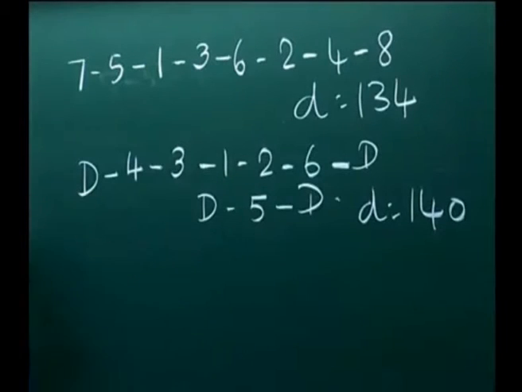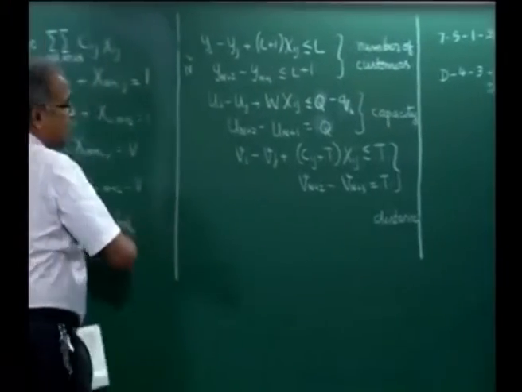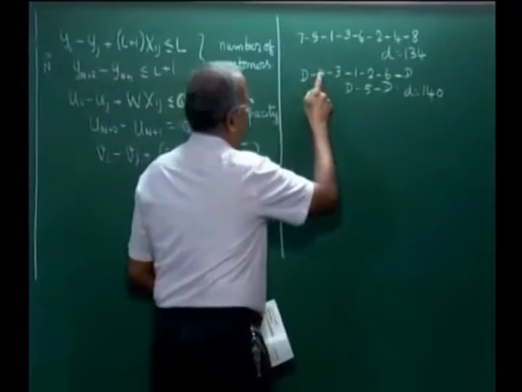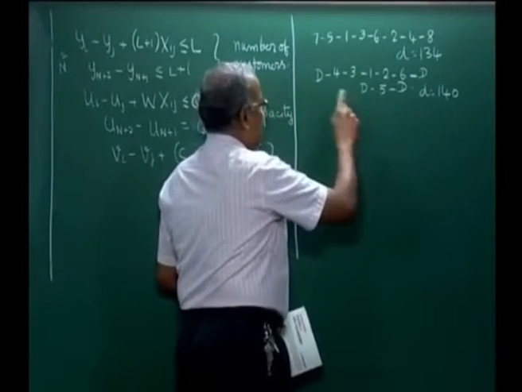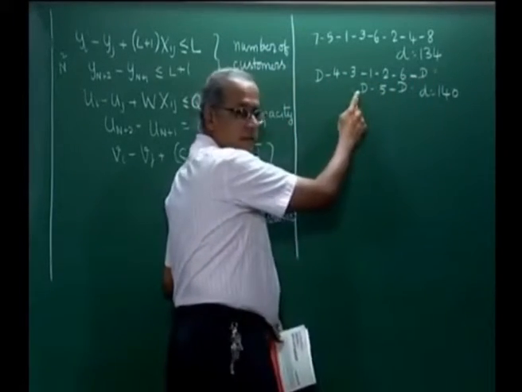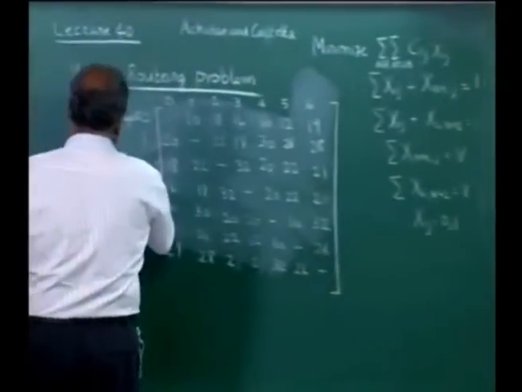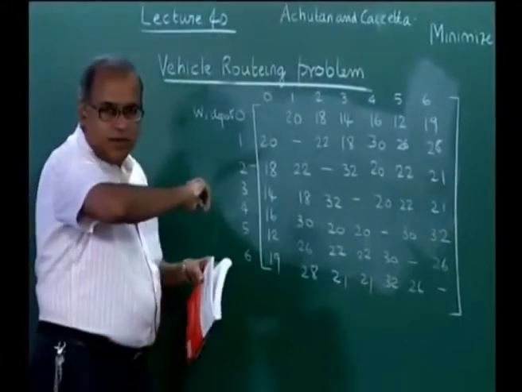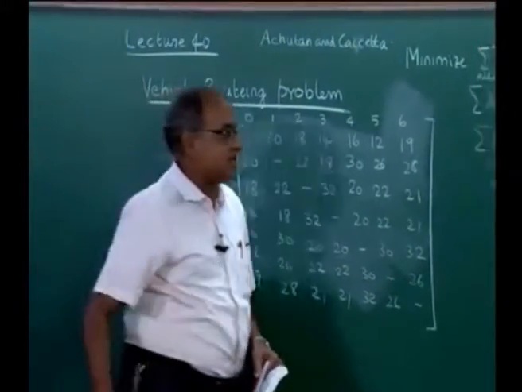Now, when I use D 5 D, what also happens is we would have something like this. If the solution to this will give something like 7 4 3 1 2 7 and 7 4 3 1 2 8 and 7 5 8. So, it will be like in the network that we had here, one path will start from the source, just go to 5 and then go to the destination.